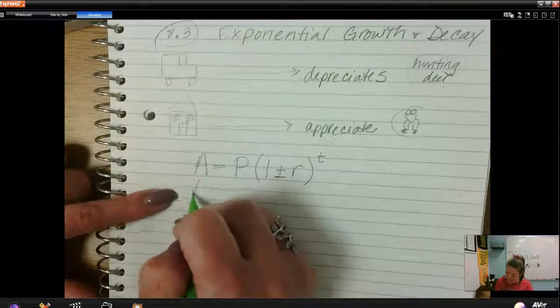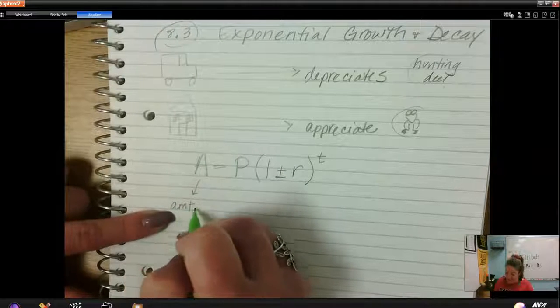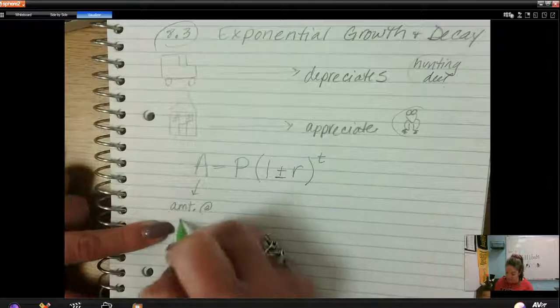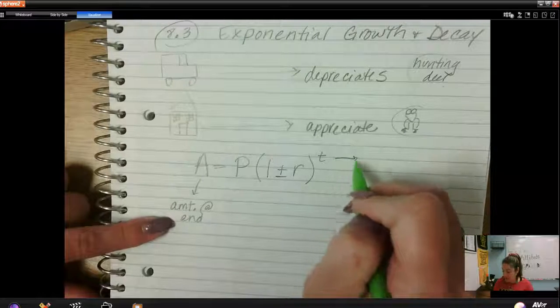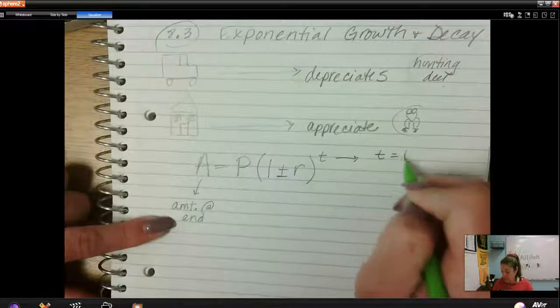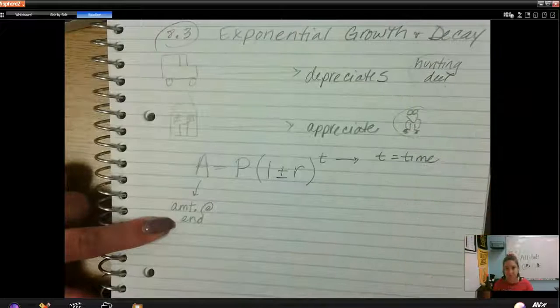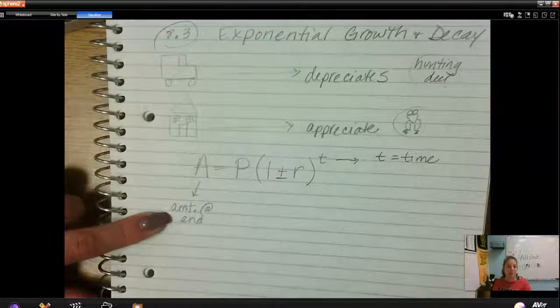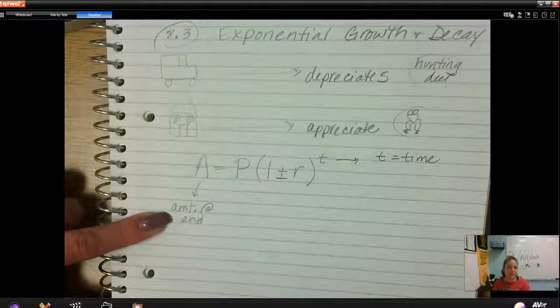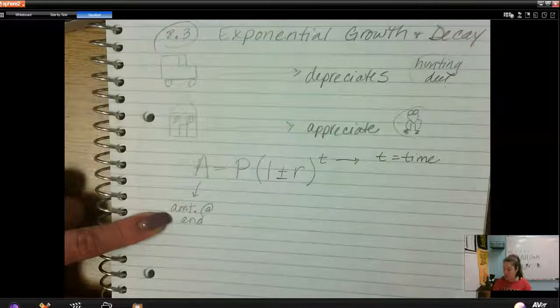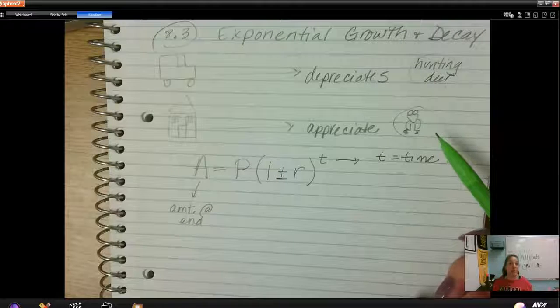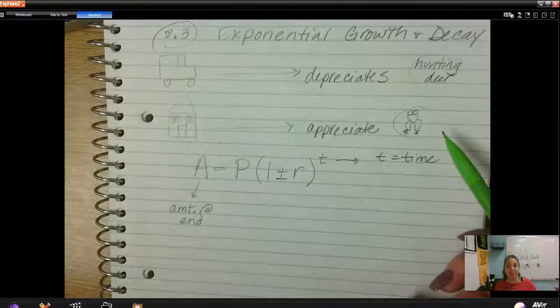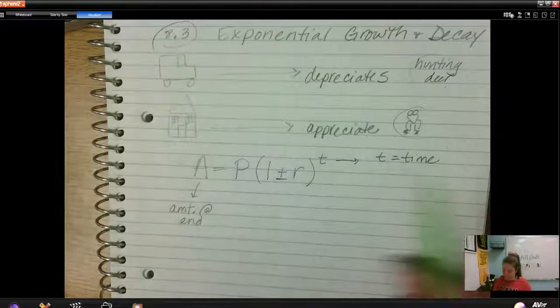A is going to be the amount you're going to have at the end. And at the end of what? At the end of T time, okay? So let's say that your frogs are multiplying and you want to know, if the frogs keep multiplying the way they are, in about 2 years, how many frogs am I going to have, okay?